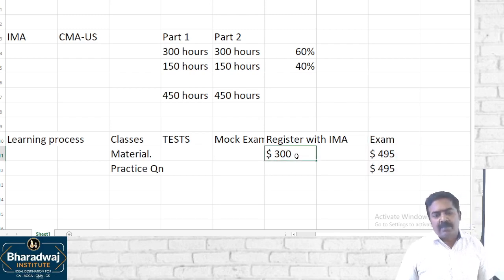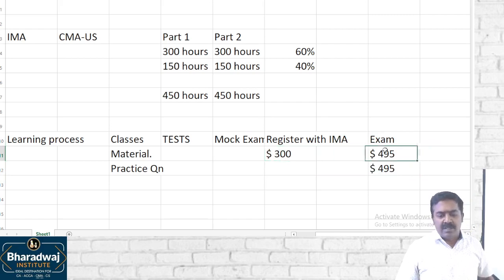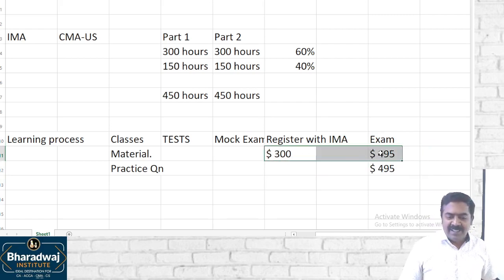If I am not able to complete both parts within 1 year, then next year you have to pay $300 again and register for the exam. If you fail in a particular exam, it is very costly. You will lose $495. That is why.